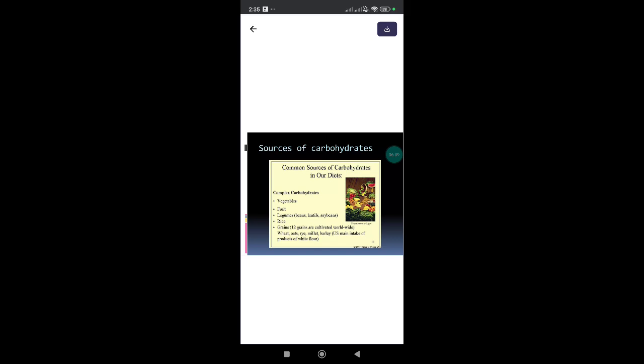Last, sources of carbohydrates. Common sources of carbohydrates in our diets: complex carbohydrates are present in vegetables, fruits, beans, lentils, soya beans, rice and grains. Grains are cultivated worldwide: wheat, oats, rye, millet, barley, and products of white flour.